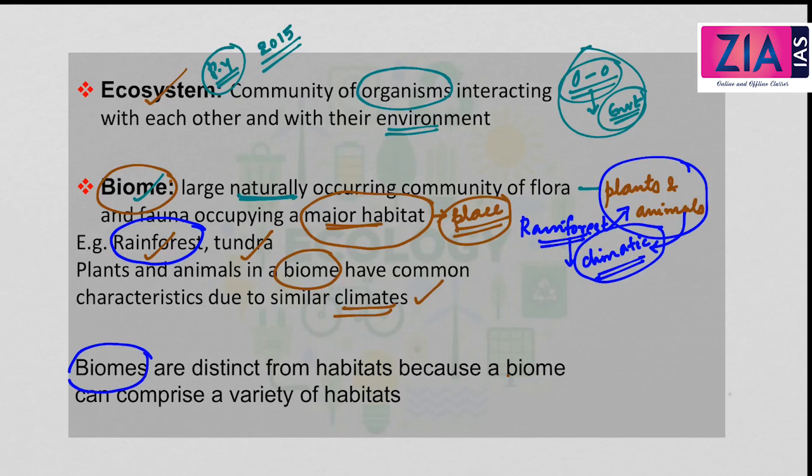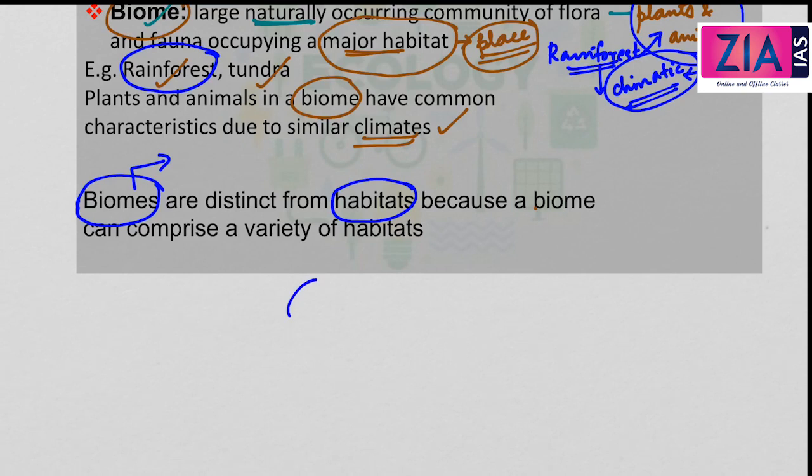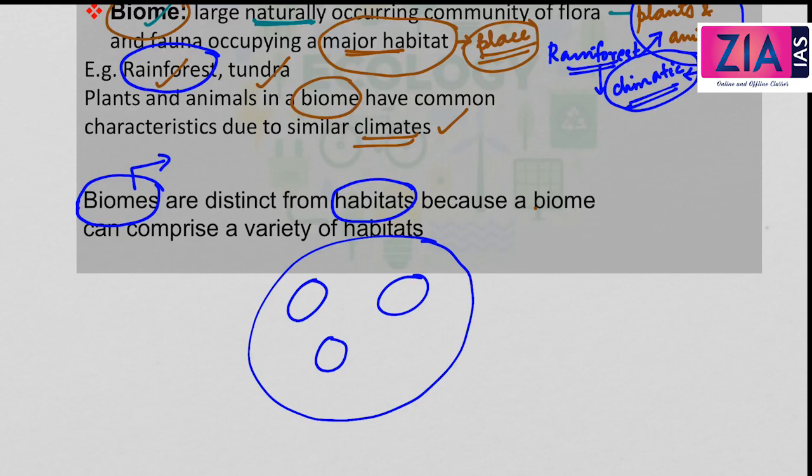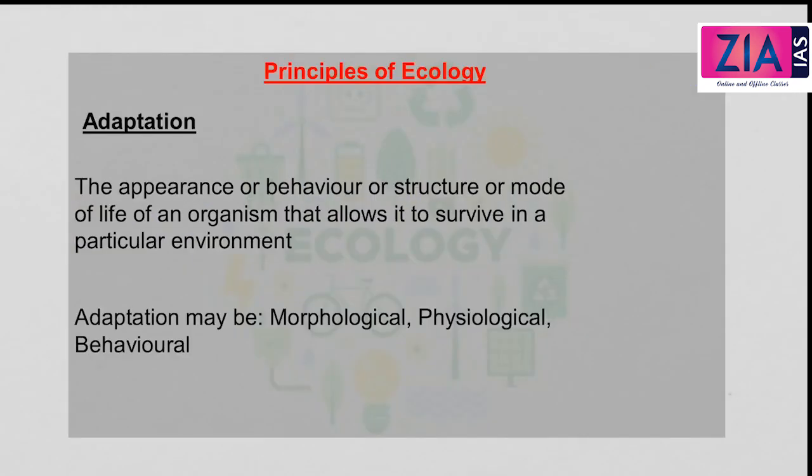And biomes, do not confuse the biomes with that of habitats. Biomes are distinct from habitats. It's different from habitats because any biome can comprise of a variety of habitats. Habitats, it's a narrower concept, whereas biome is a broader concept, and sometimes many habitats together can form a biome. So do not confuse that both are the same. Habitat is a small concept, or we can say a narrower concept, whereas biome is a broader concept. And at times it can be seen that many habitats together, they constitute a biome.